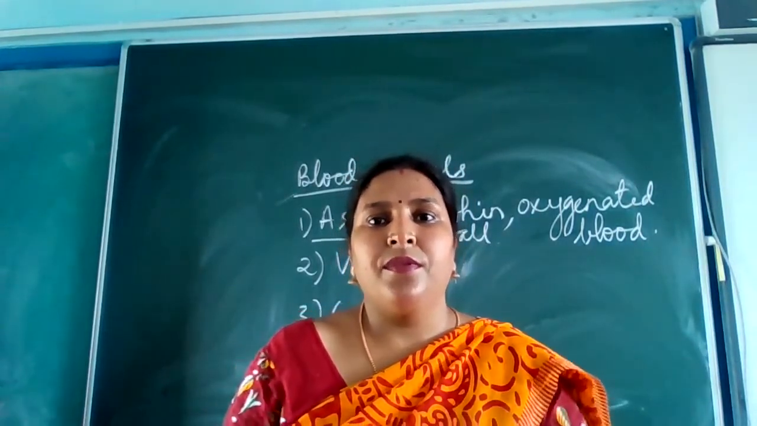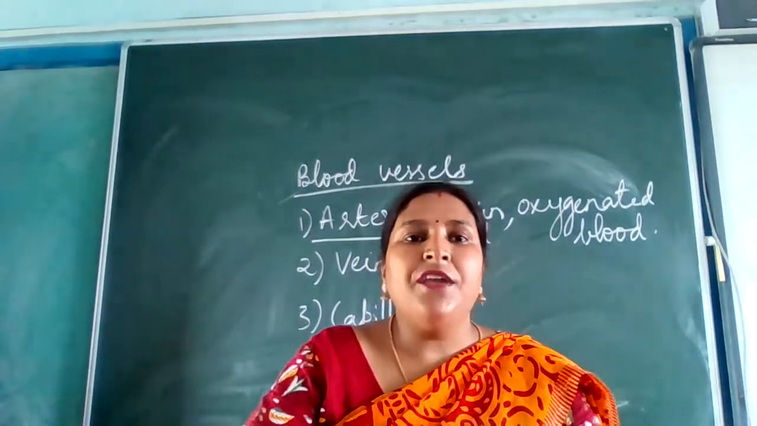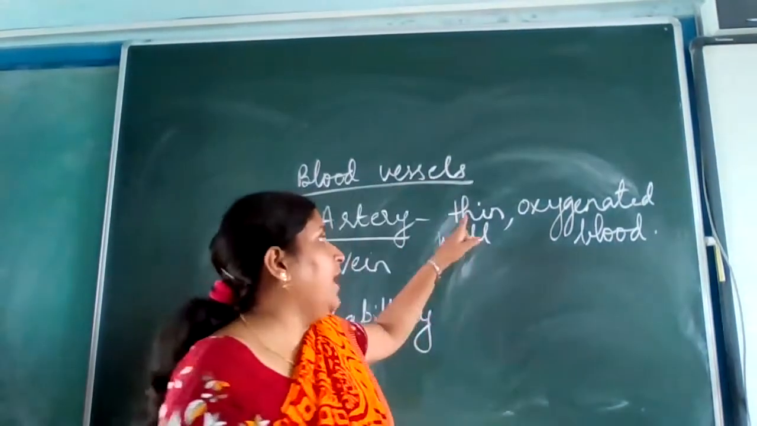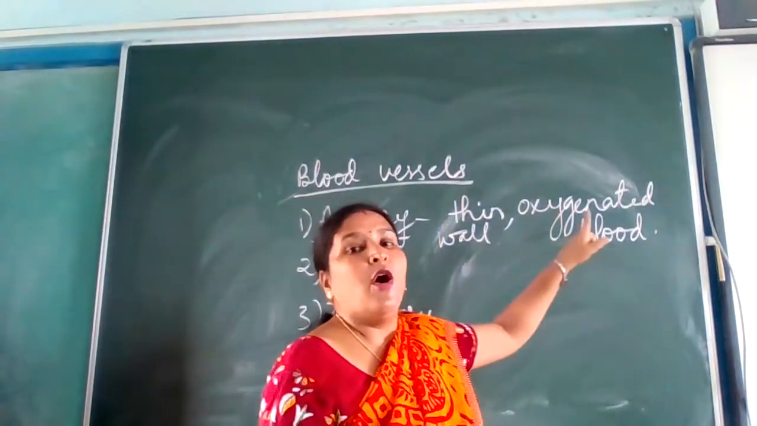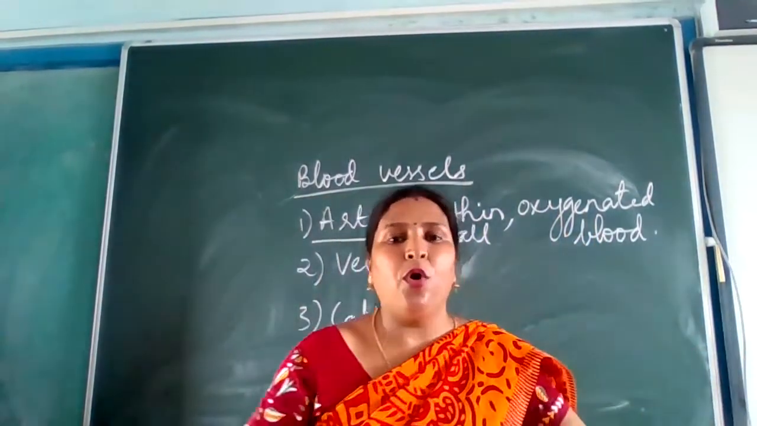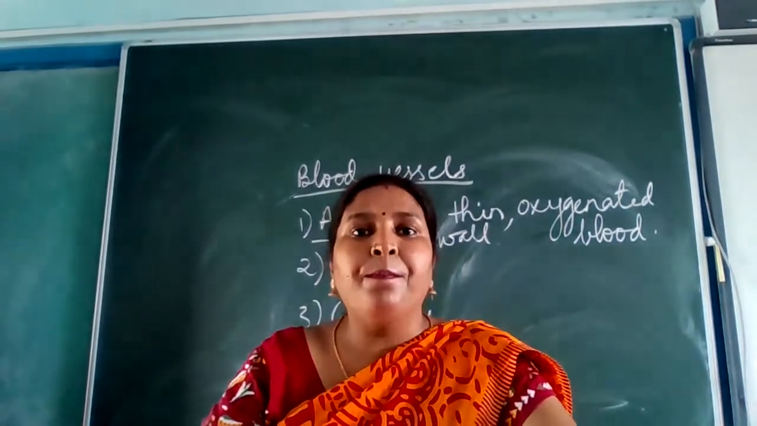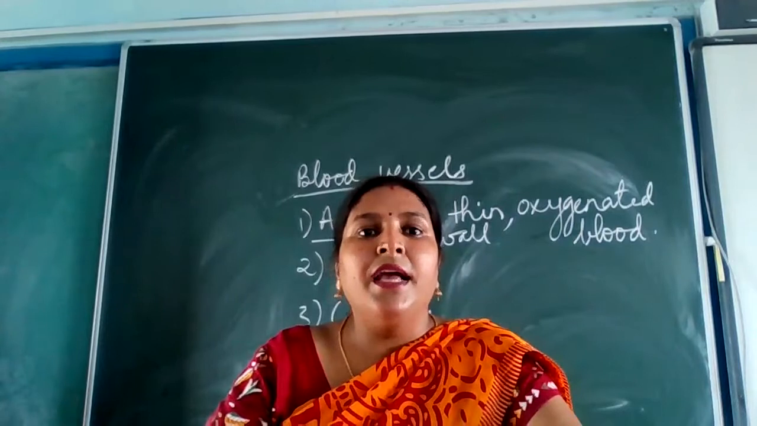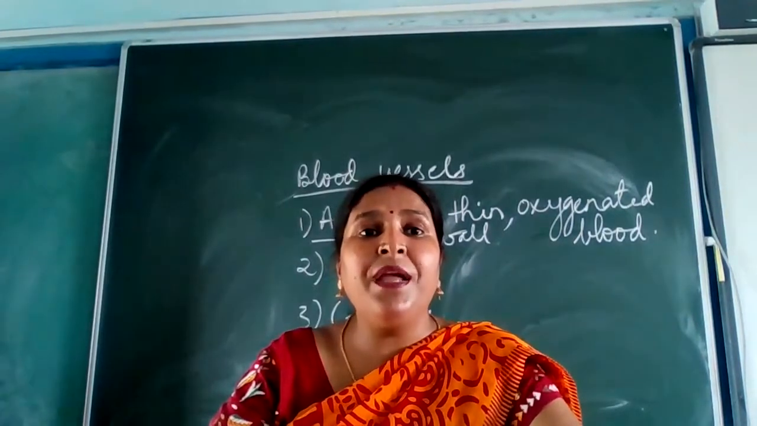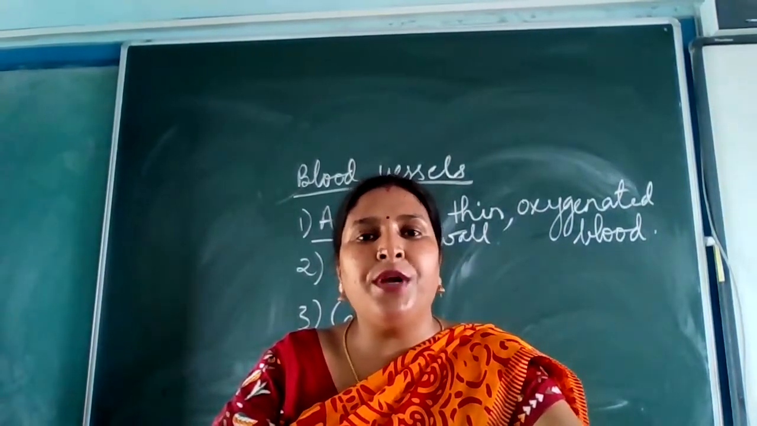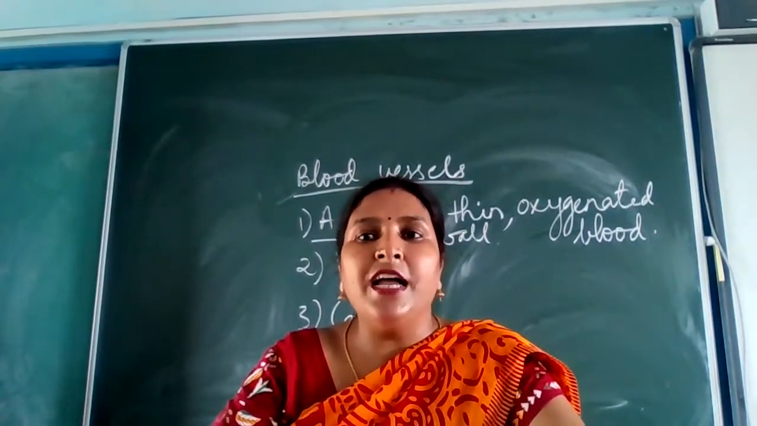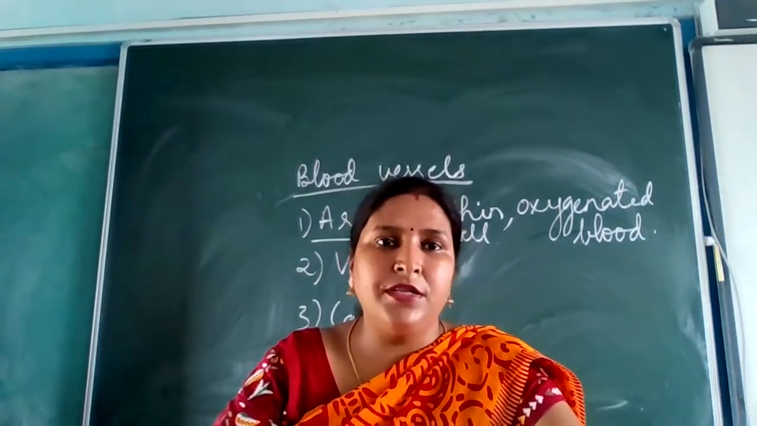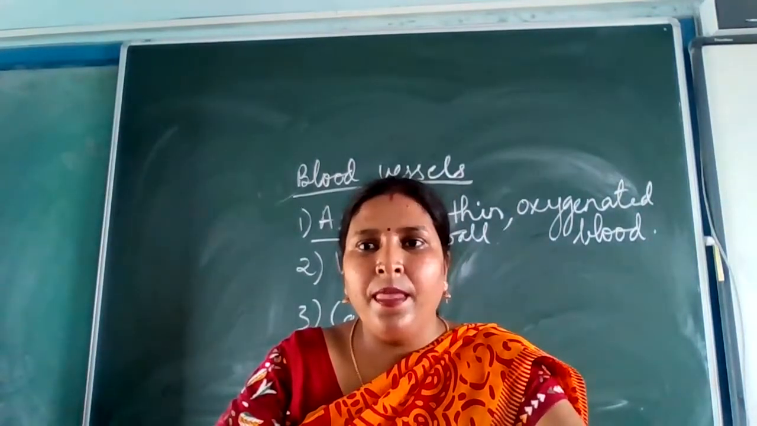Got it? Has everybody written these points related to the arteries? They are thin walled. They carry oxygenated blood or pure blood, except pulmonary artery. Okay, they are deeply rooted in the body or deeply rooted in the muscles, and the color of the blood in the artery is bright red. Okay.